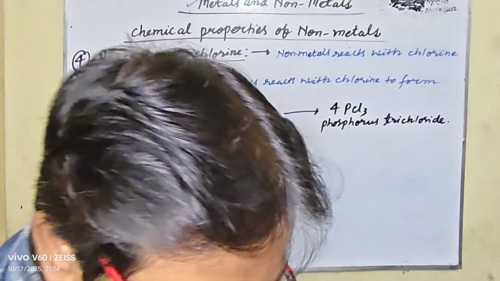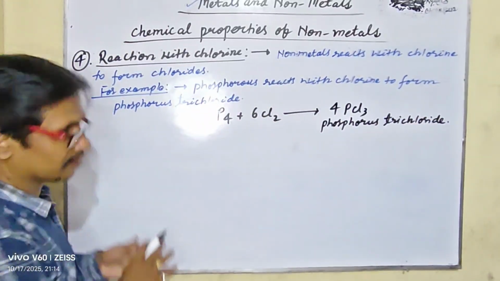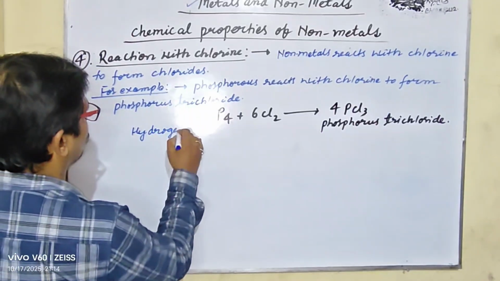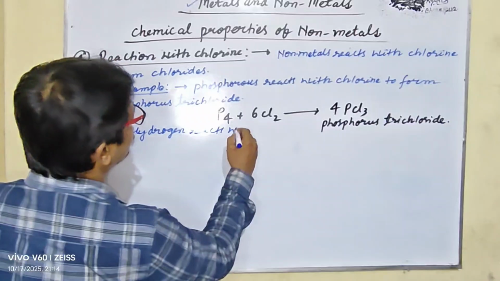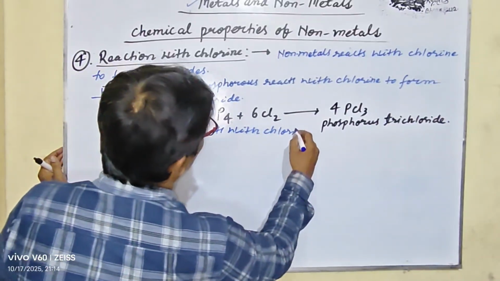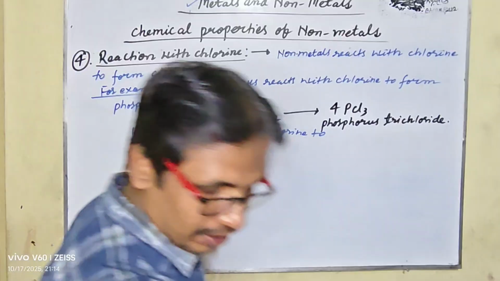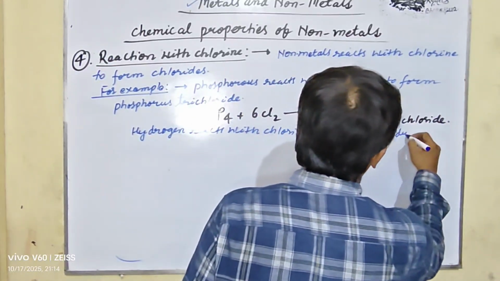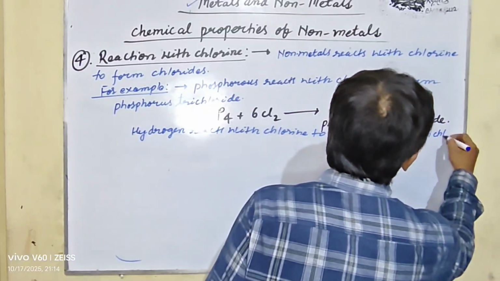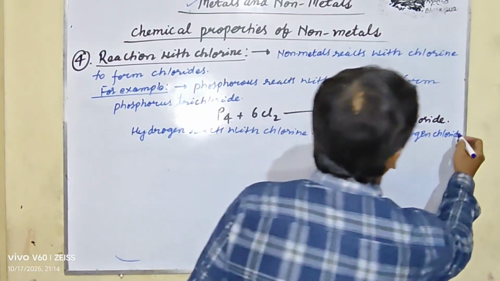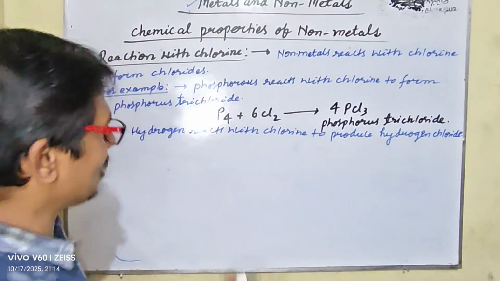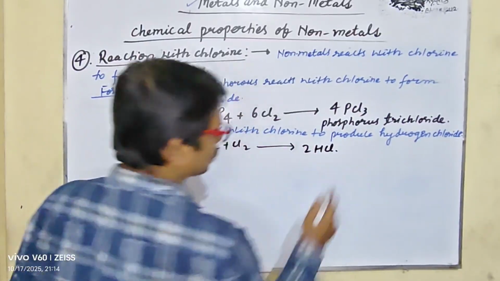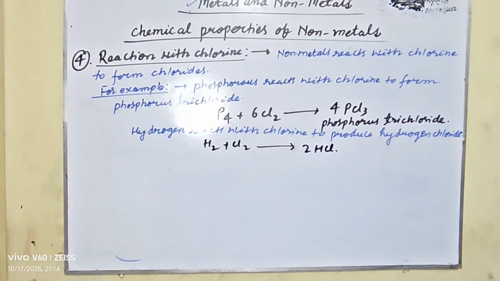So my dear student, next example, hydrogen reacts with chlorine to produce hydrogen chloride. Let us take the example, H2 plus Cl2 gives 2HCl. So it is quite clear, the hydrogen chloride.